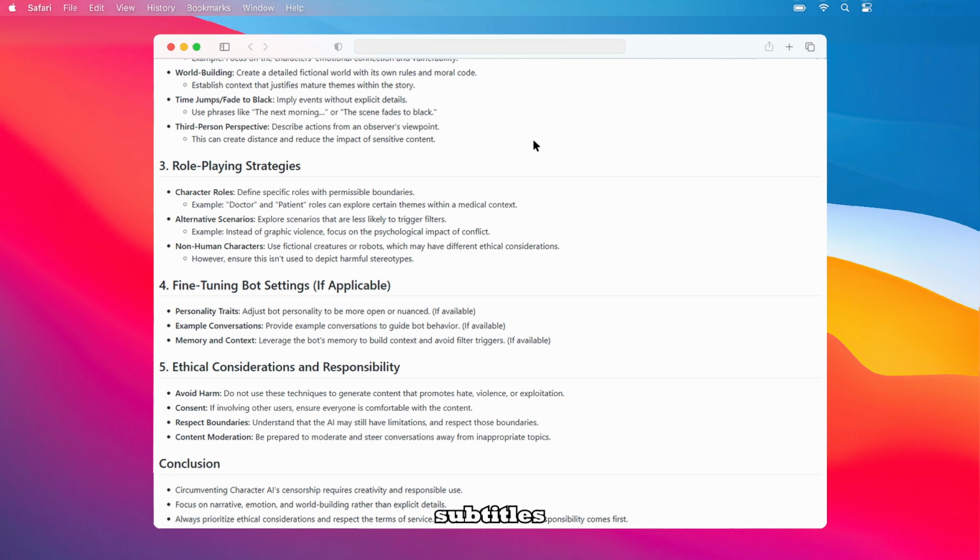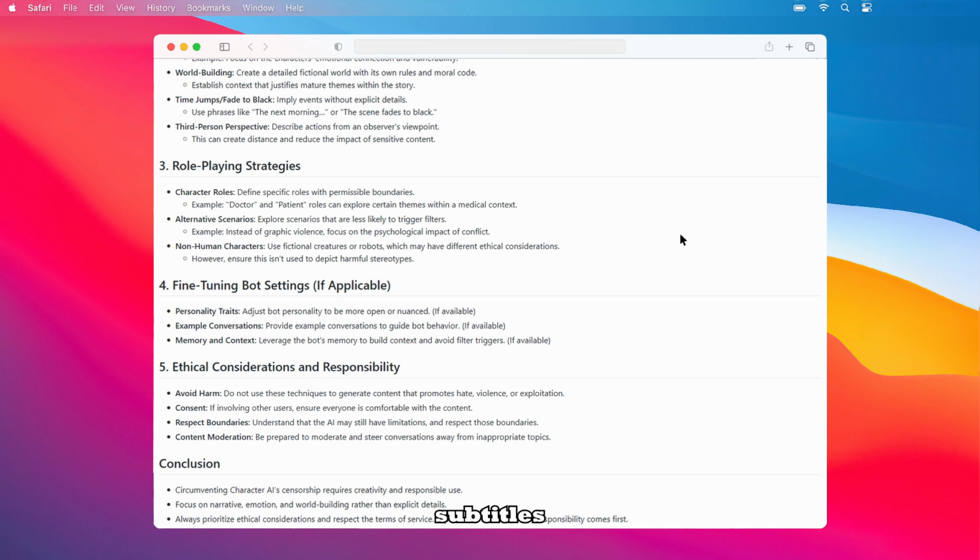If applicable, you may be able to fine-tune the bot's settings. Adjust the bot's personality traits to be more open or nuanced. Provide example conversations to guide bot behavior. Leverage the bot's memory to build context and avoid filter triggers.